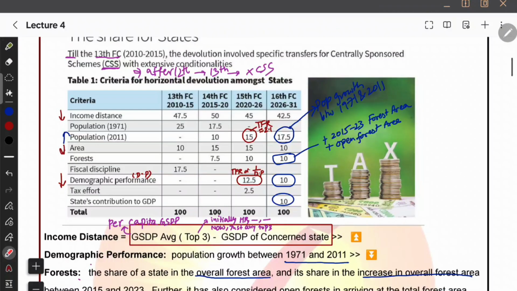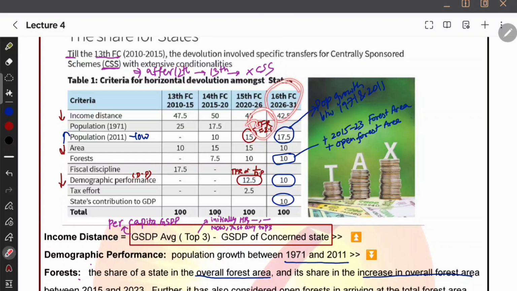Okay, and they started using population growth between 1971 and 2011. That is in the 15th and 16th, the weightage also increased, because we thought that whoever is adopting planning methods should be rewarded. That is why whoever has low population growth and whoever state has a low total fertility rate, we will reward them. So this parameter should be low only then we will reward, and the weightage of this is increasing.